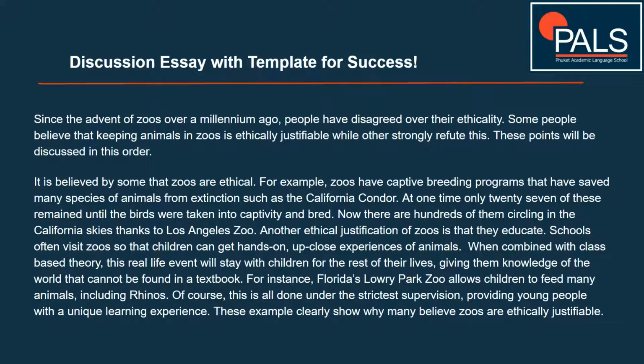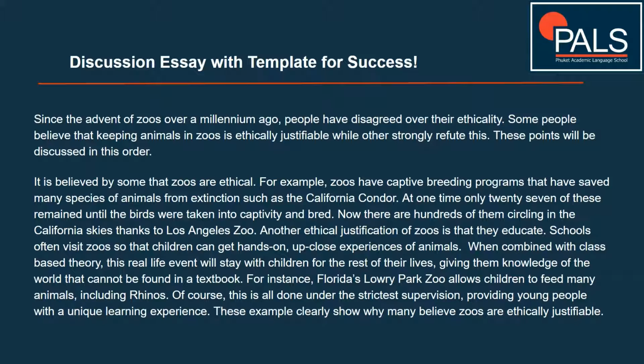Here it is. Introduction. Since the advent of zoos over a millennium ago, people have disagreed over their ethicality. Some people believe that keeping animals in zoos is ethically justifiable, while others strongly refute this. These points will be discussed in this order.